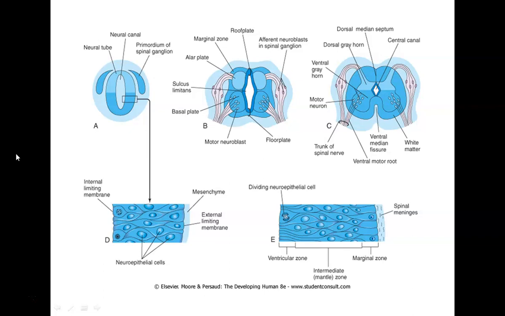Then we have got the third nerve, that is the oculomotor, and the fourth nerve, that we call a trochlear. These are motor nerves. Then we have got the fifth nerve, that is the trigeminal nerve, which is a mixed nerve, and we have a sixth nerve, that is abducent. It is again motor. Seventh nerve is the facial nerve, which is mixed one. Eighth one, that is our vestibulocochlear, it is sensory.